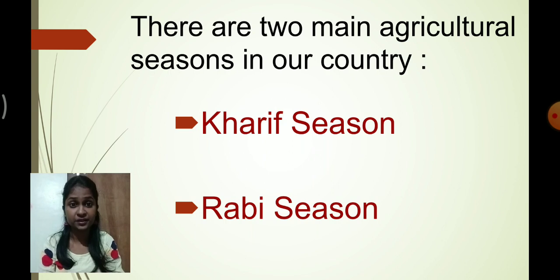Along with the summer crop season, there are two main agricultural seasons in our country. What are the main seasons in our country? The first one is the Kharif season and the second one is the Rabi season. These are the two seasons in our country. So what is basically the Kharif season? What is exactly the Rabi season? Let's see that one by one.